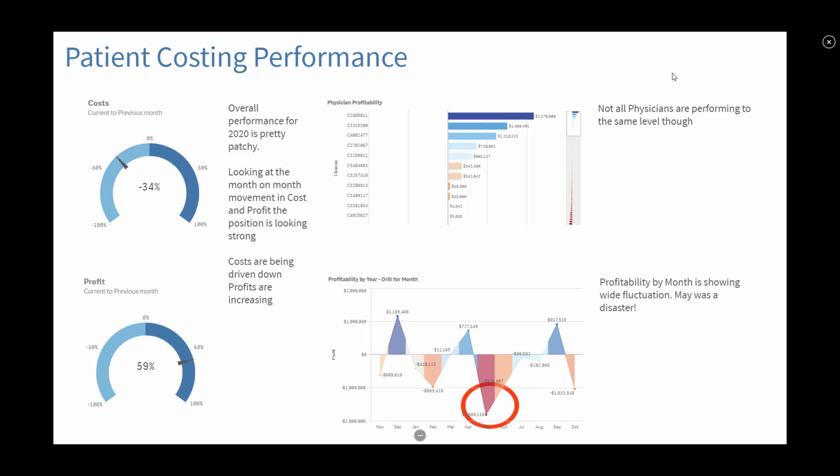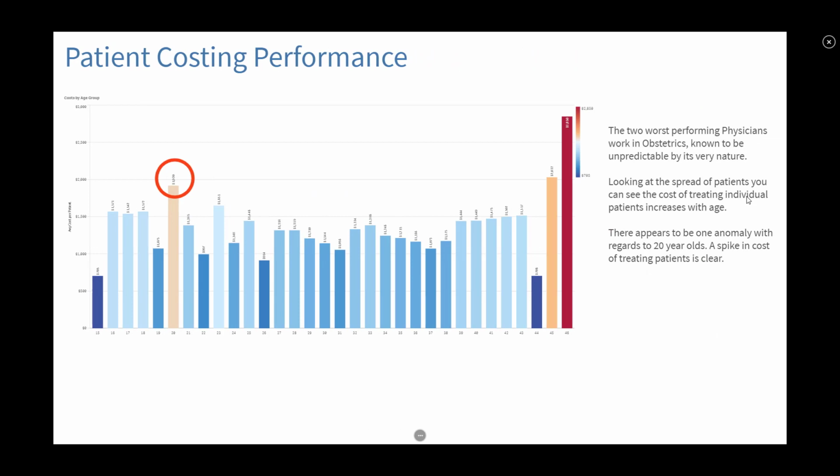Now we can step through our findings. What we see here is that overall performance in 2020 is looking a little bit rough. COVID has been a huge impact, and profitability has not been good, to say the least. We've identified a couple of problem physicians in particular who work in obstetrics, which was already known to be unpredictable even without a global pandemic going on. We've highlighted also an anomaly here that we noticed related to 20-year-olds, and what we want to do is explore that a little bit further.